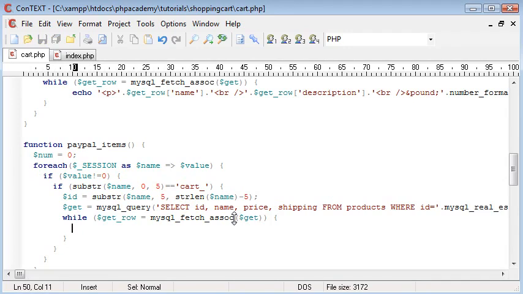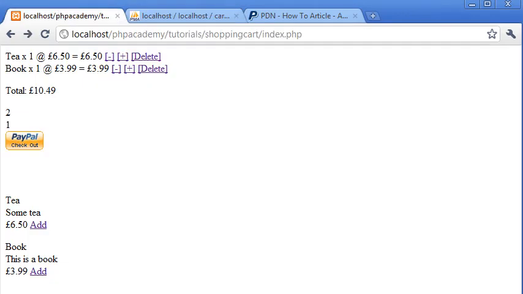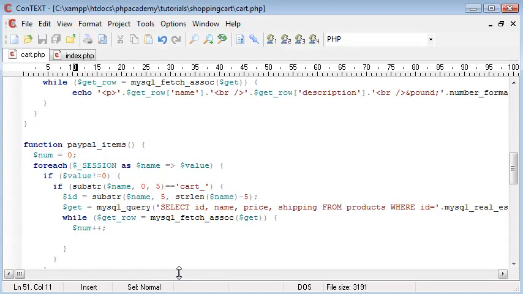And inside this, the first thing we're doing is num++. Now I'm going to explain this num variable. Firstly, put a $ sign on the end. Now the num variable in PayPal, when you create each individual input field, which we're going to do here, each cart item requires a number, so we're going to number them 1, 2, 3, 4, 5, and so on, regardless of the number in the database. This is just what PayPal requires to operate this shopping cart method.